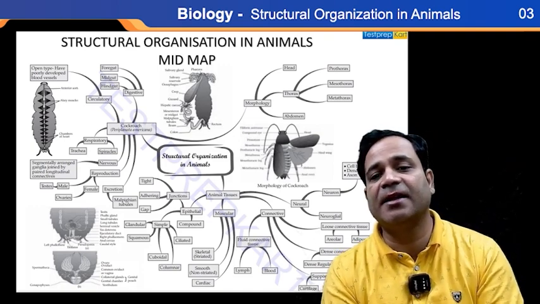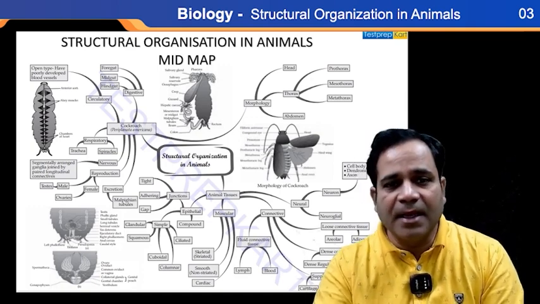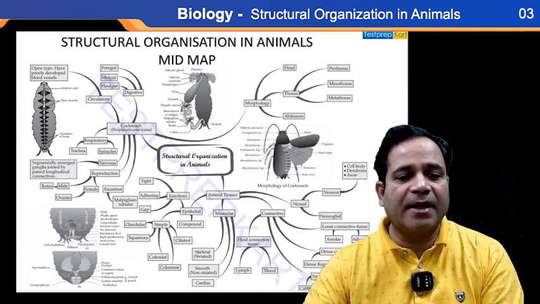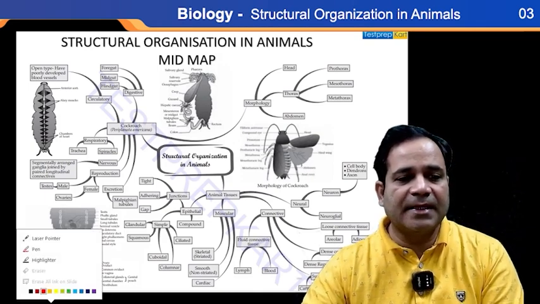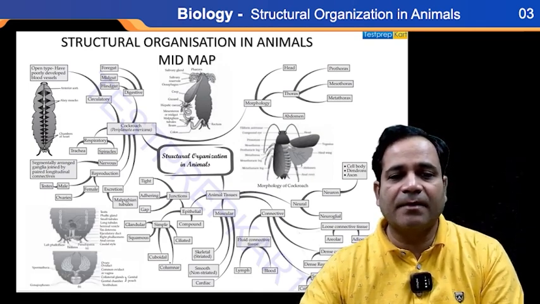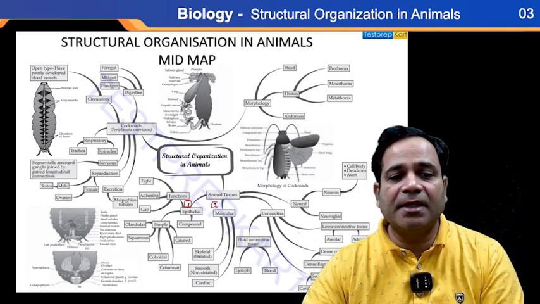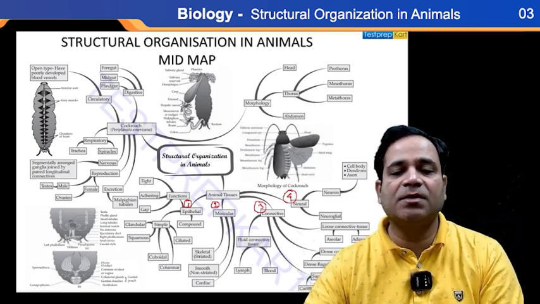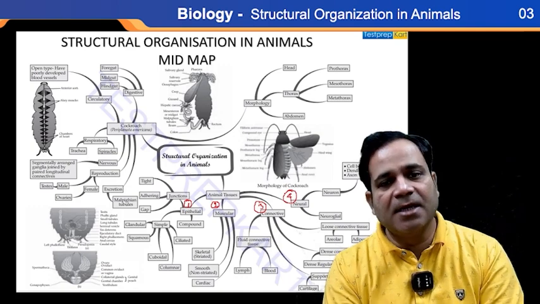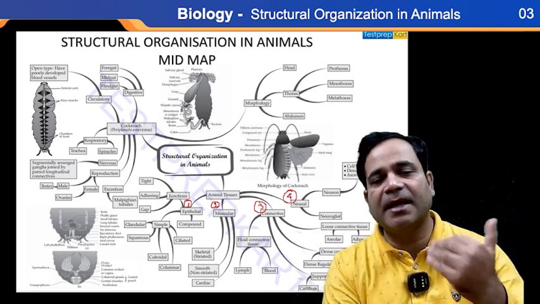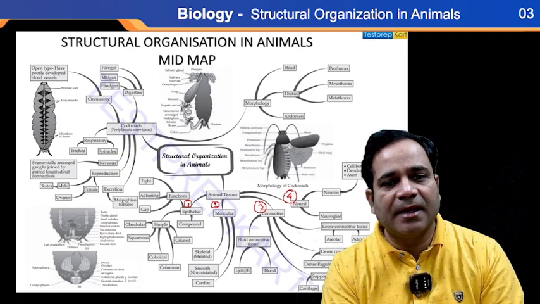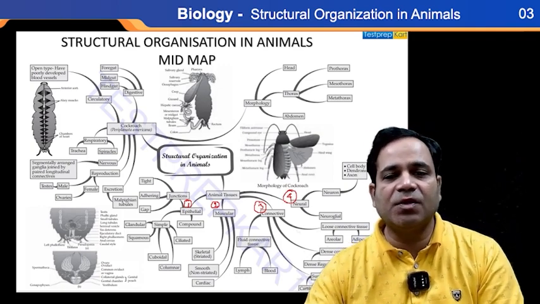Now if I tell you about animal tissue, it is classified into how many parts? Animal tissue is classified into 4 parts. Number one is epithelial tissue. Second is muscular tissue. Third is connective tissue. And fourth is neural tissue. Is that clear? If anybody asks how many types of animal tissue there are, you say that animal tissue is classified into 4 parts.